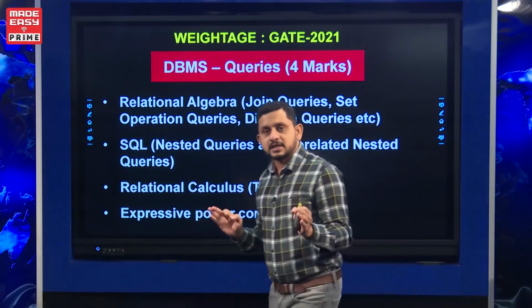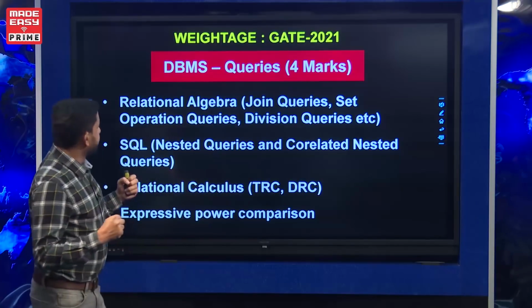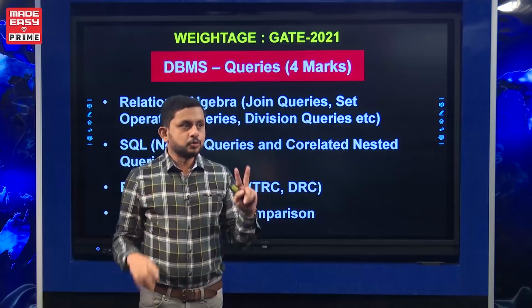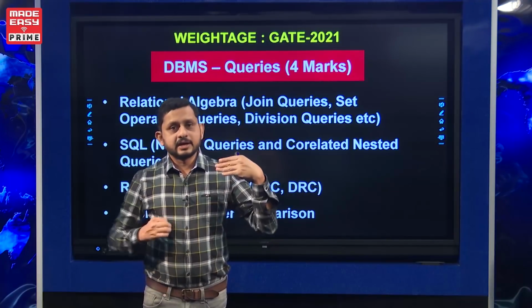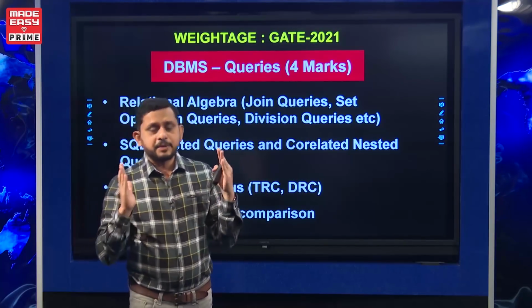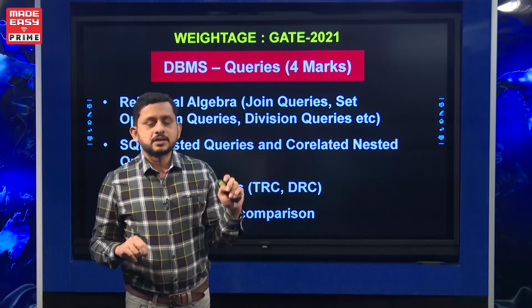We should learn the queries with respect to mathematical evaluation, and it is important. Almost every year there is a 2 mark question from the queries. You can see any previous year, there is almost a 90-95% chance to get a 2 mark question from the queries.